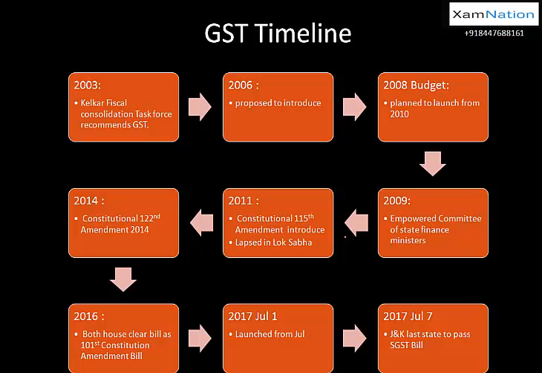तो constitutional 115th amendment bill was introduced into the parliament, but Lok Sabha lapsed in 2011. सॉरी, 2013 में लोकसभा लैप्स हो गया, तो ये बिल भी पानी में चला गया. Okay, 2011 में it was introduced. Now 2013, फिर 14 में again it was reintroduced as the 122nd constitutional amendment bill. Remember, it has been introduced as a bill जो कि 122वें नंबर का था.